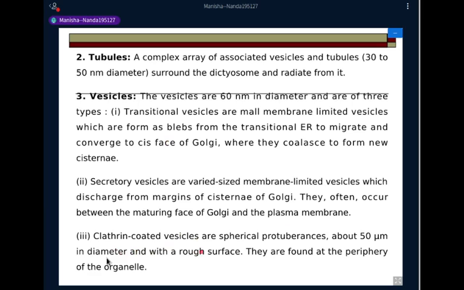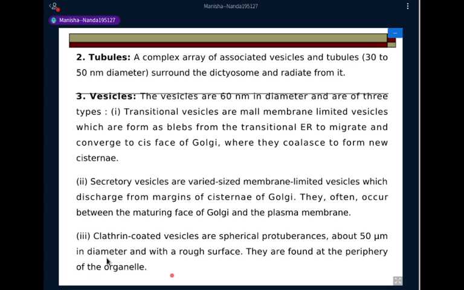Then last are the clathrin-coated vesicles. These are spherical and about 50 micrometers in diameter, and they have a rough surface because of the clathrin coat. They are found at the periphery of the organelle, and these are the vesicles which are actually delivering the membrane and the lysosomal proteins.